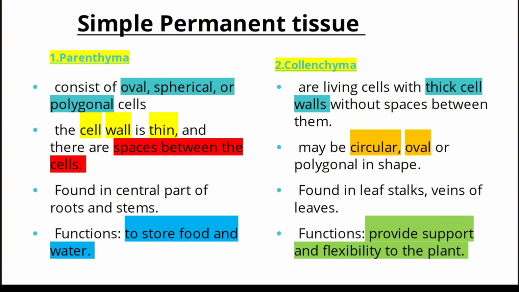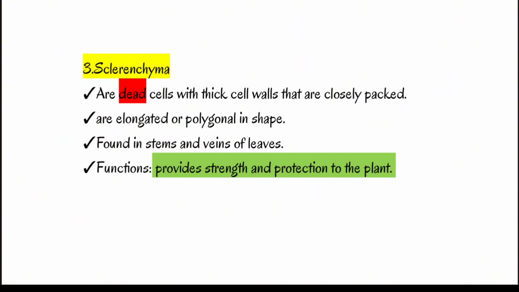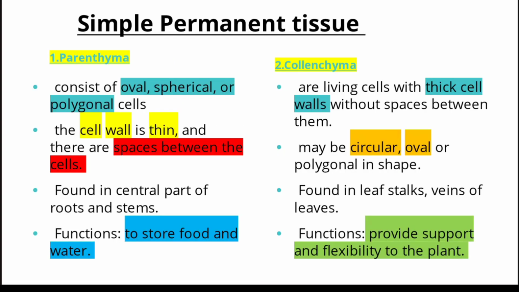Now firstly, let us look at simple permanent tissue. The simple permanent tissue is divided into three types: parenchyma, collenchyma and sclerenchyma. Let us go into details one by one. Firstly we have parenchyma. The parenchyma consists of oval, spherical or polygonal cells.